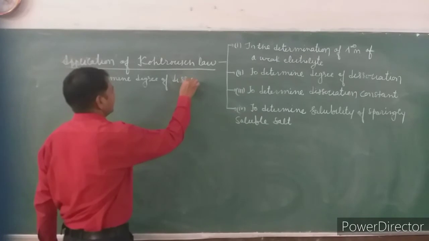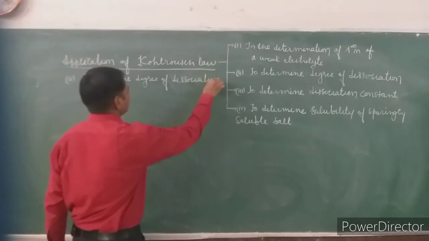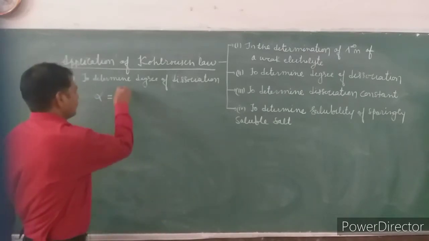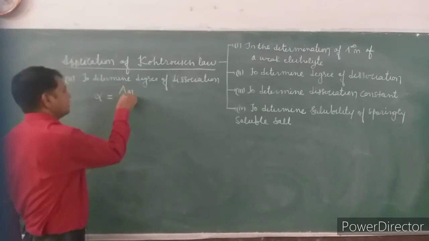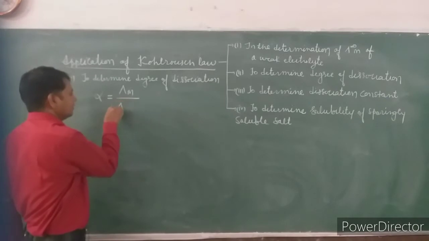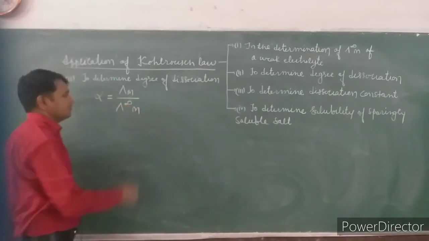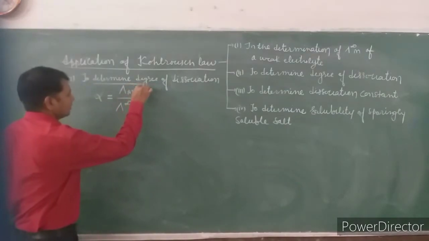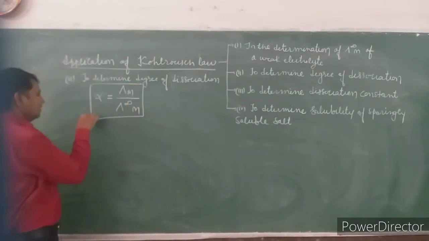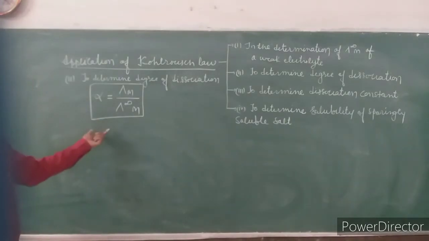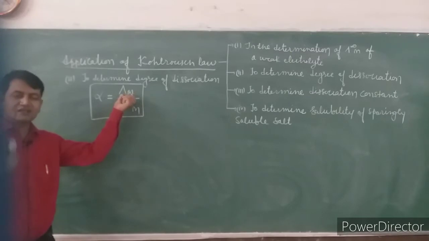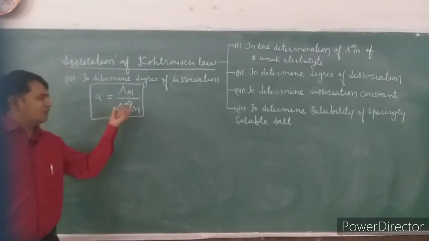The symbol of degree of dissociation is alpha, and alpha is the ratio of molar conductivity at any concentration upon the infinite molar conductivity. This is the formula to determine alpha, degree of dissociation. It is the ratio of molar conductivity at any concentration other than concentration 0 and lambda infinite m.